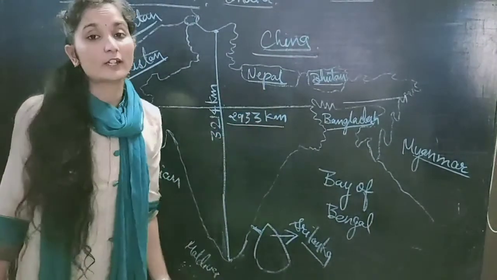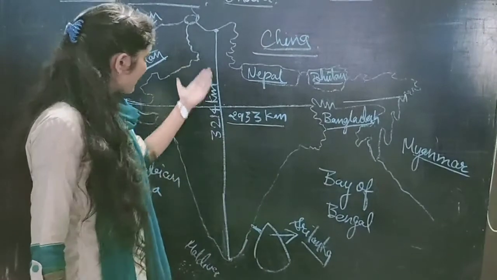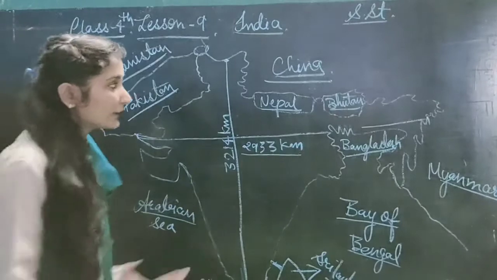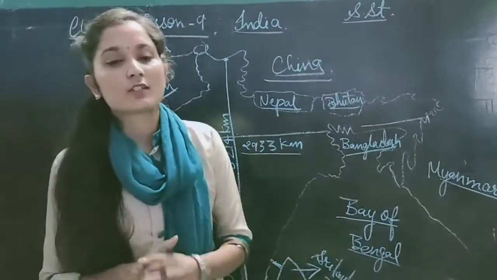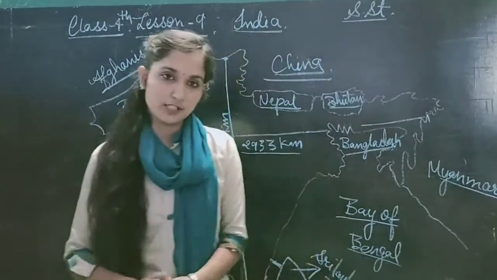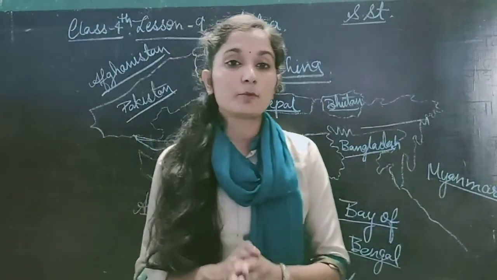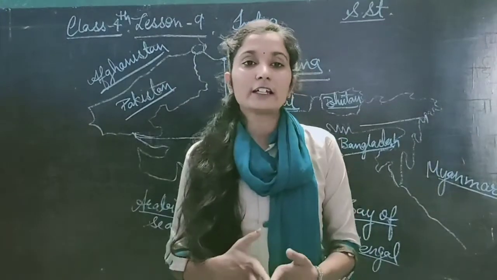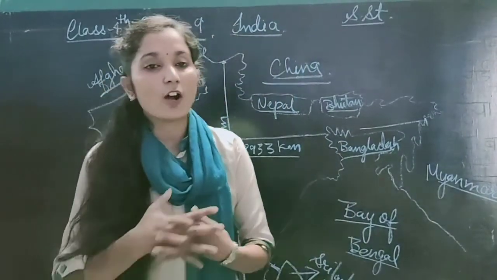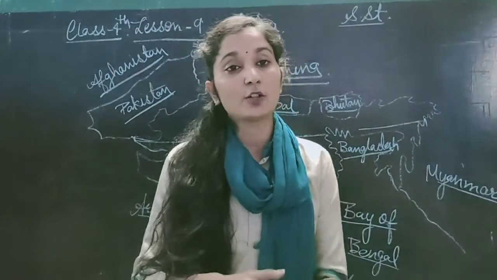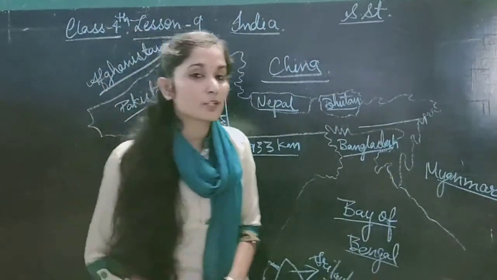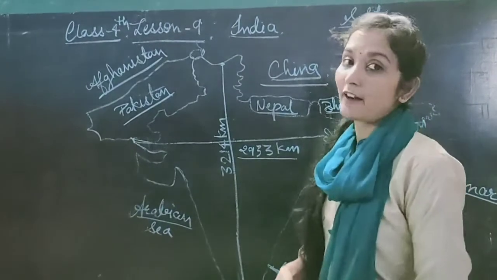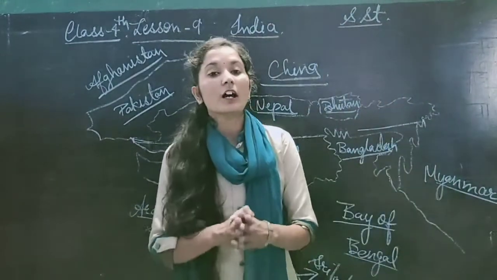Understood? That means I explained these neighboring countries. They share a boundary with India. And I explained the length and width also. About the neighboring countries, an important thing is that we should always try to maintain good relations with neighbors. Why? Because if we have any problem, at home or anywhere, we always go first to our neighbors. So we should always try for good relationships. The same situation applies to our country also. India has so many neighbors, so India always tries to maintain good relations with our neighbors.